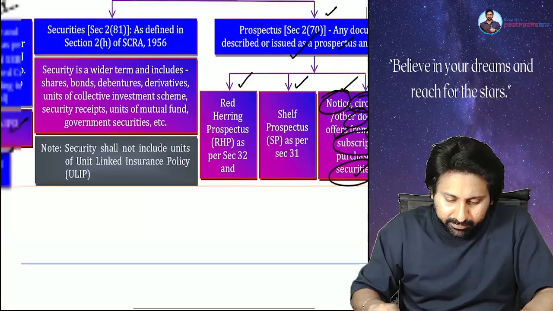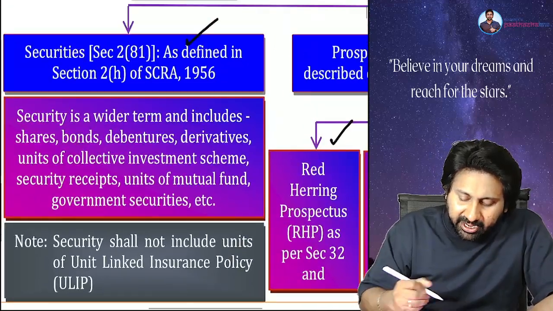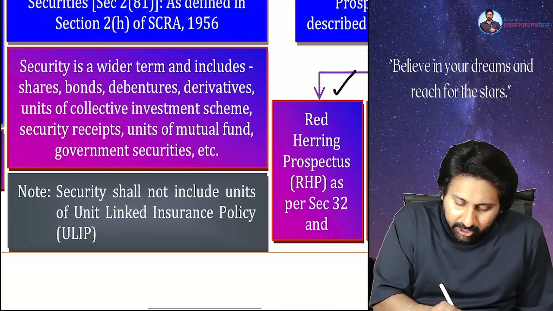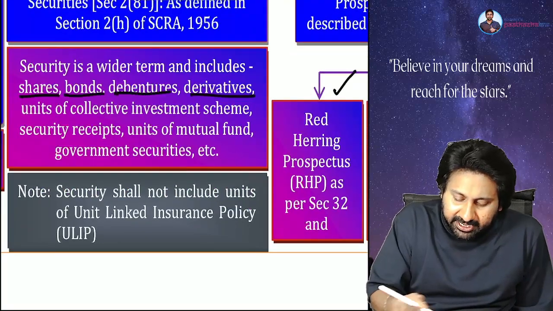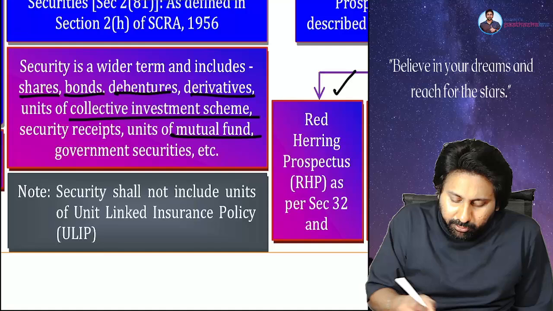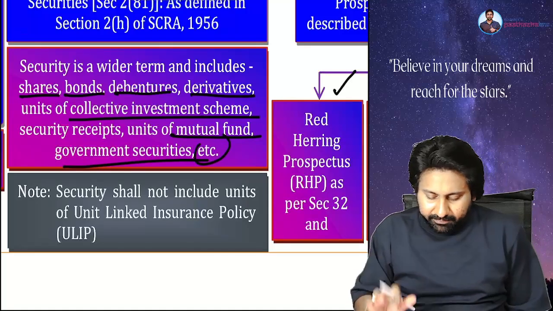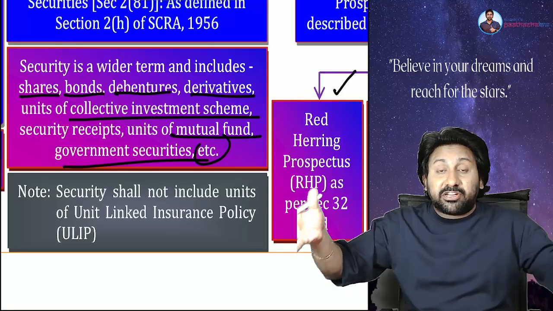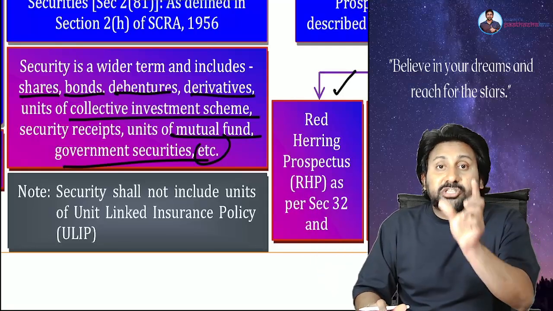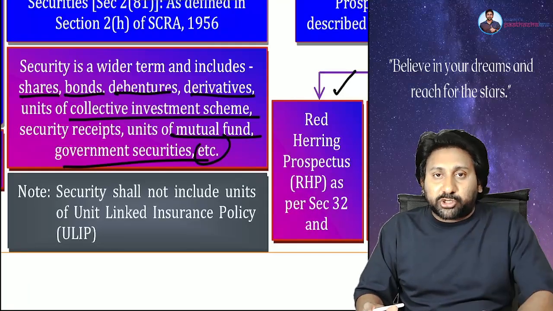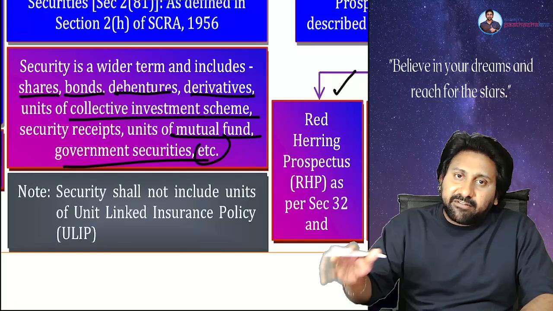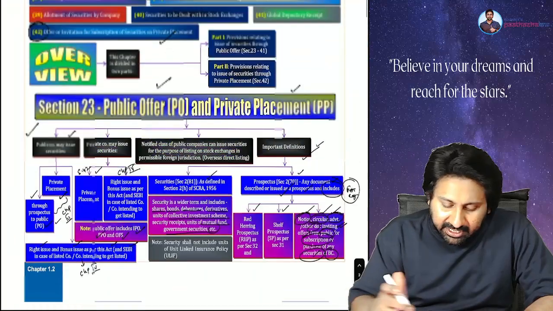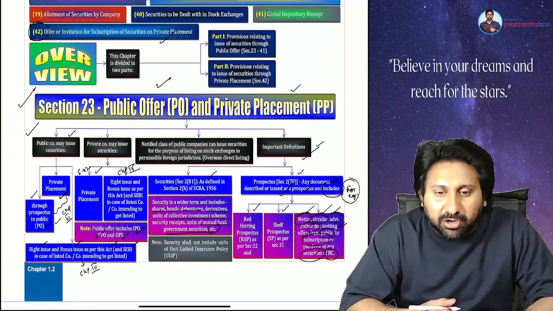So therefore, security is defined under section 2 clause H of SCRA. Shares, bonds, debentures, derivatives, collective investment scheme, mutual funds, government securities, etc. So therefore, the point is security word is a wider definition than that of the term share. Share includes only an equity instrument. Security includes equity, derivatives, debentures, everything will be included into it. Everybody understood first part section 23 or not?